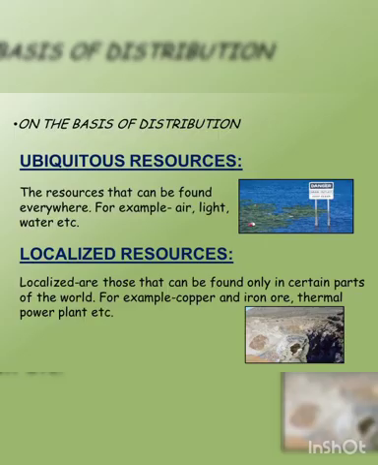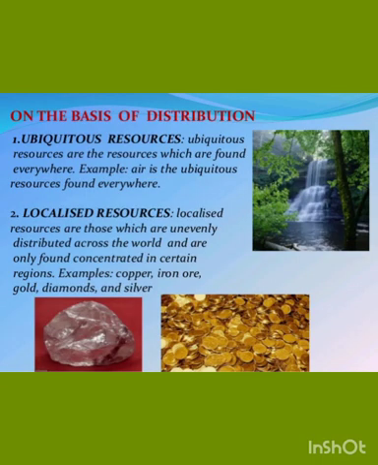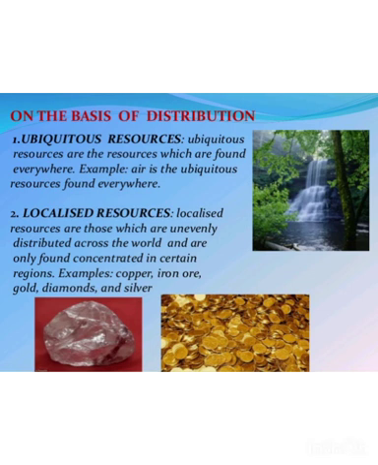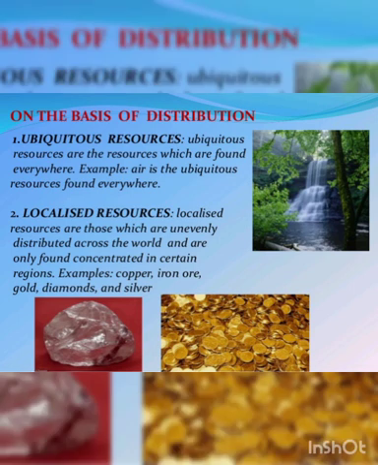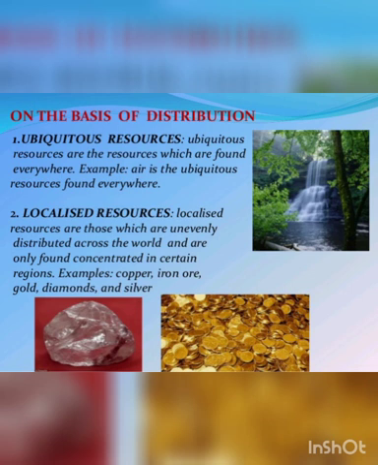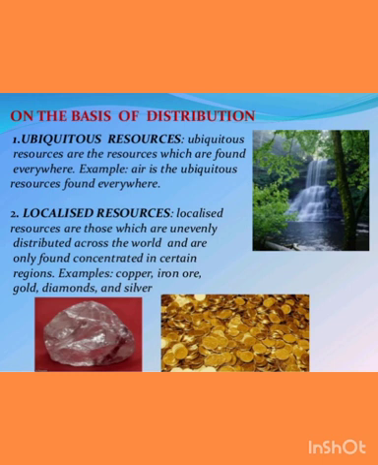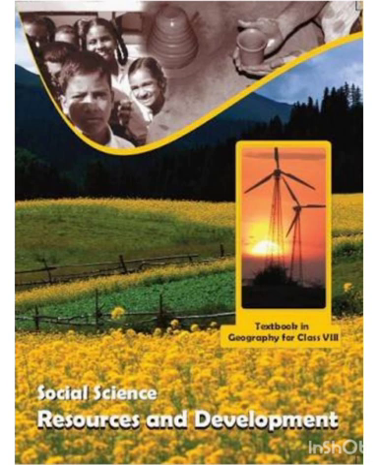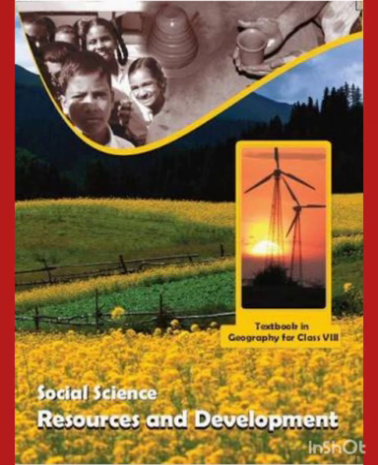Now, come to the localized resources. A localized resource is one which is found in a particular region or physical condition. The presence of a localized resource is governed by physical conditions, for example, minerals. The distribution of natural resources depends upon a number of physical factors like terrain, climate, and altitude. The distribution of resources is unequal because these factors differ so much over the earth.